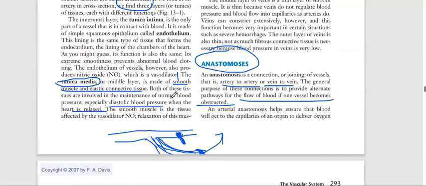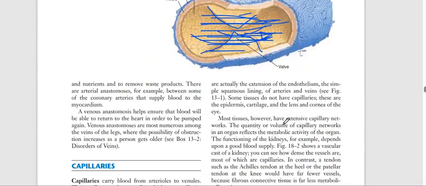Okay, this is the thing we have to remember. So this is known as anastomosis.